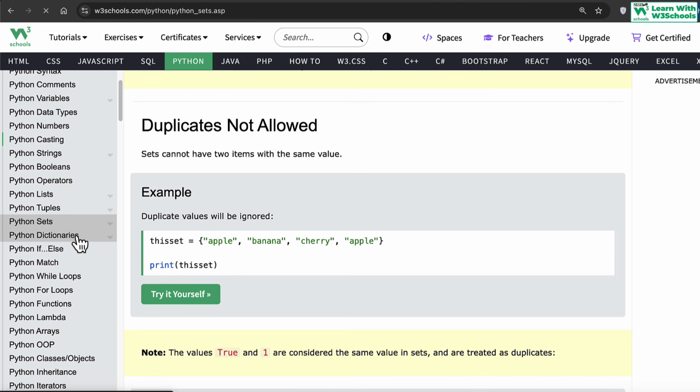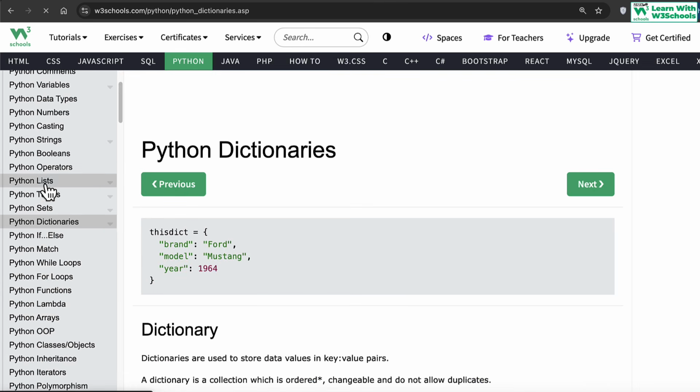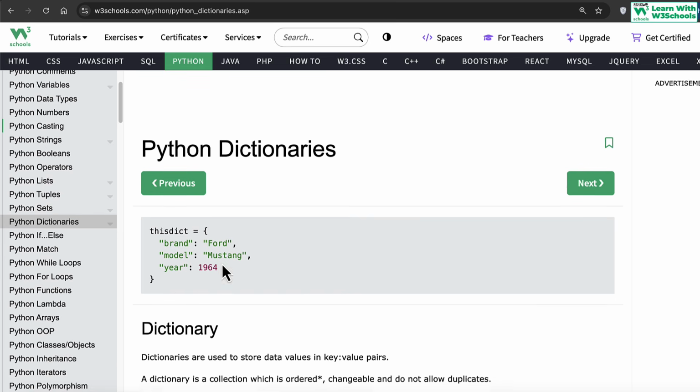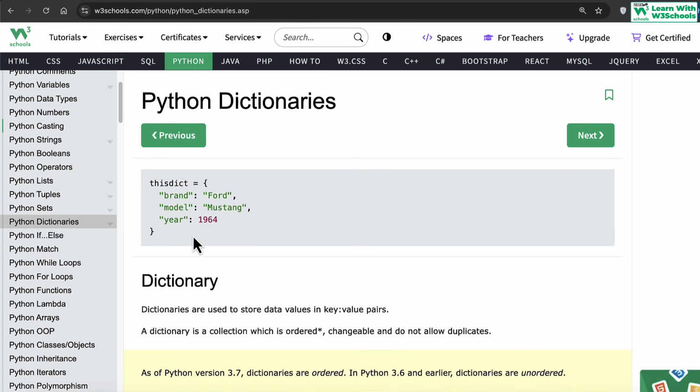Finally, we have something called a dictionary. Dictionary is quite different from all the above three. So a dictionary is something different from lists, tuples, and sets. The way a dictionary works is that it uses a key and value pair. We create a dictionary with curly brackets, but instead of directly giving a value, now we have something called a brand, which becomes a key, colon, its value. Again, comma separated, a model, which is a key, colon, its value.